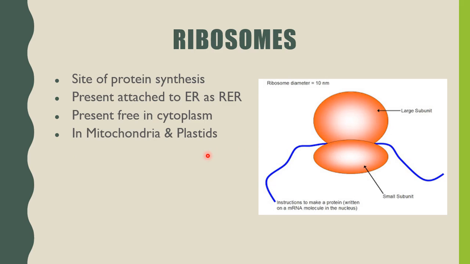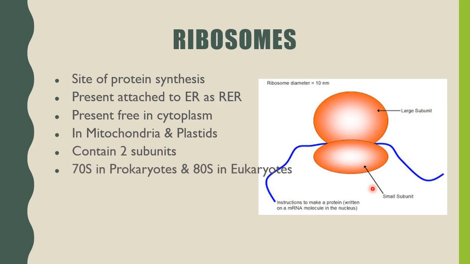As you can see in the image, ribosomes are made up of two subunits, a large subunit and a small subunit. Now we studied two types of cells, the prokaryotic cells and eukaryotic cells.